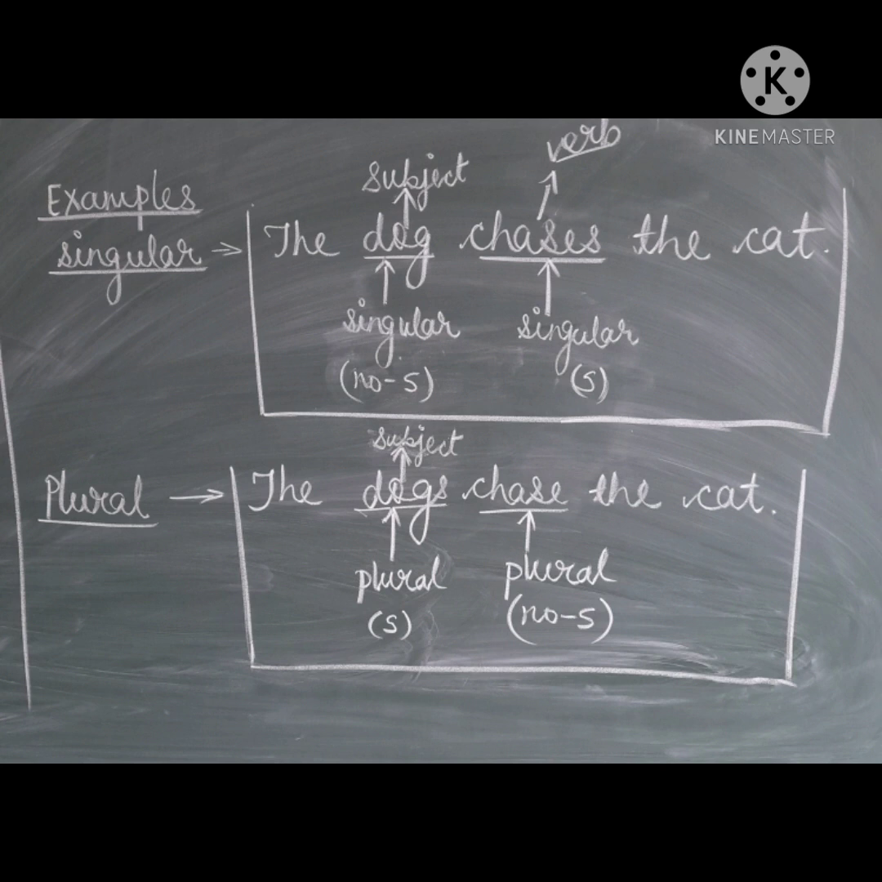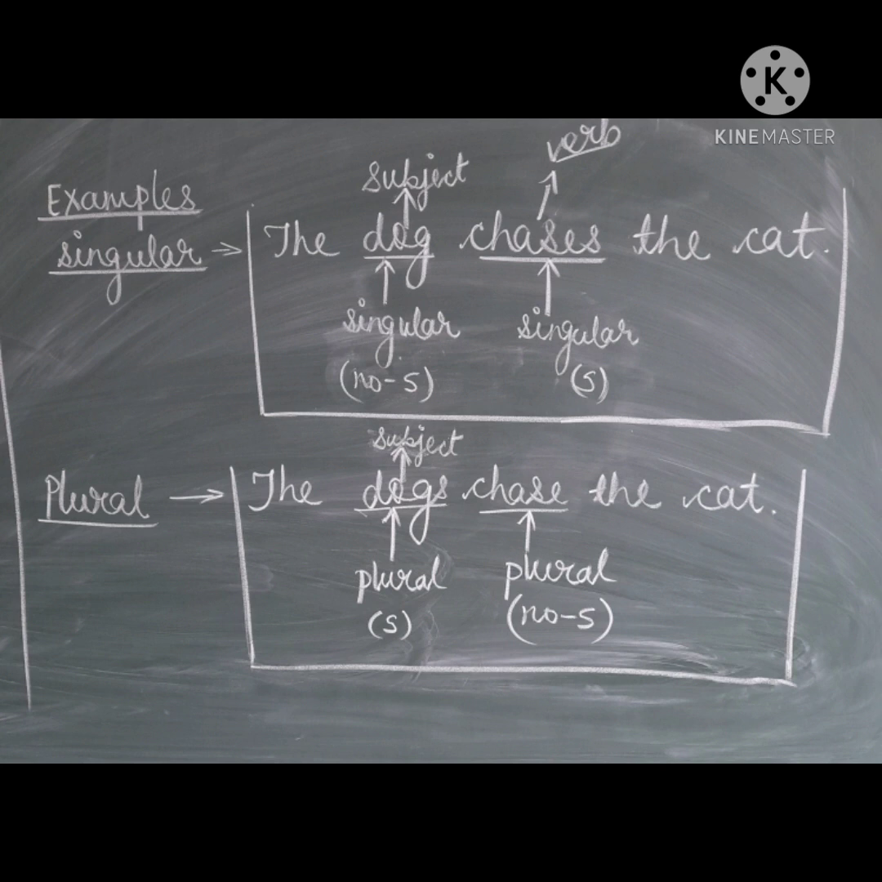Now next we'll see the plural example, that is the dogs chase the cat. In this sentence the subject is the dogs. Here dogs is plural, so we have added S with dog. As we have added S with the subject, we will not take S with the verb. So dogs chase the cat. I hope you all have understood.